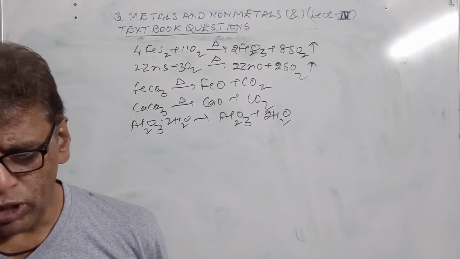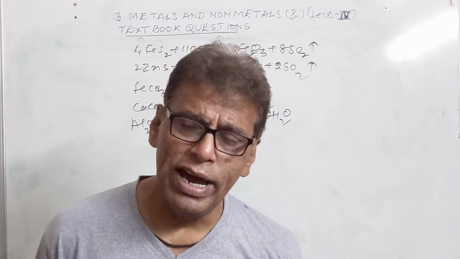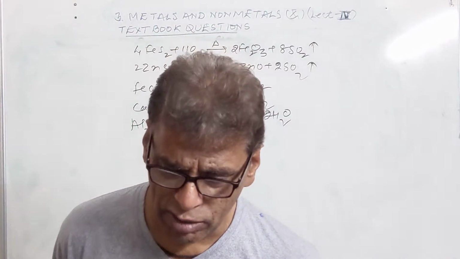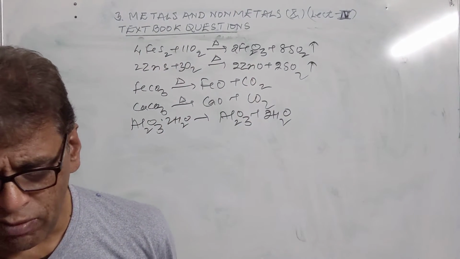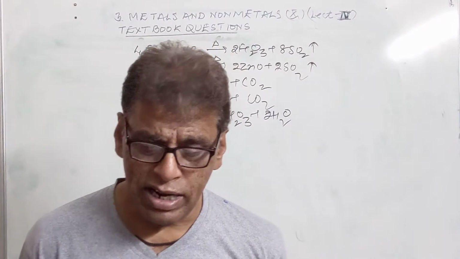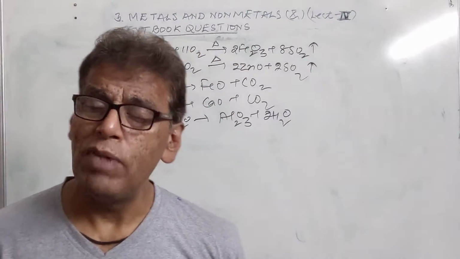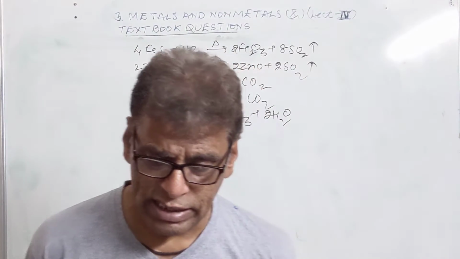Then we have: why do silver articles turn black? It is due to the formation of Ag2S on their surface, which makes them turn black. Then, list four important properties of aluminium which are responsible for its great demand in industry. It is malleable, it is ductile, and it is a good conductor of heat as well as electricity.